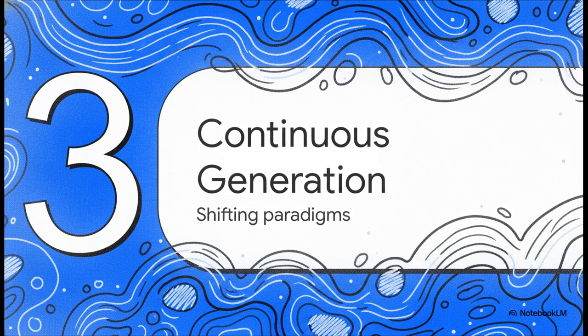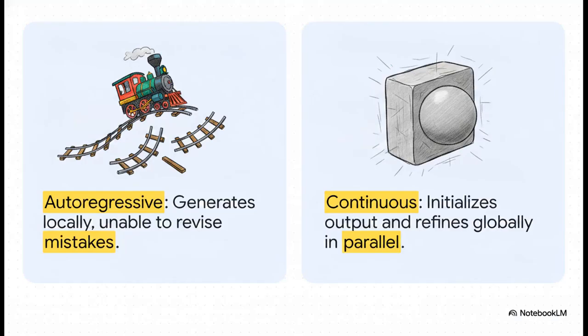That brings us to number 3, the continuous generation shift. Now we're shifting away from sequential tokens entirely. Under the old autoregressive paradigm, the AI generates token by token locally. It's kind of like laying train tracks while you're standing on the front of a moving train. If you lay a bad piece of track, you can't go back, the train derails. But the new continuous generation paradigm, it initializes the entire output simultaneously and refines it globally in parallel. It's like sculpting a statue out of a block of clay. You get the rough shape of the whole thing all at once, and then you iteratively refine all the details